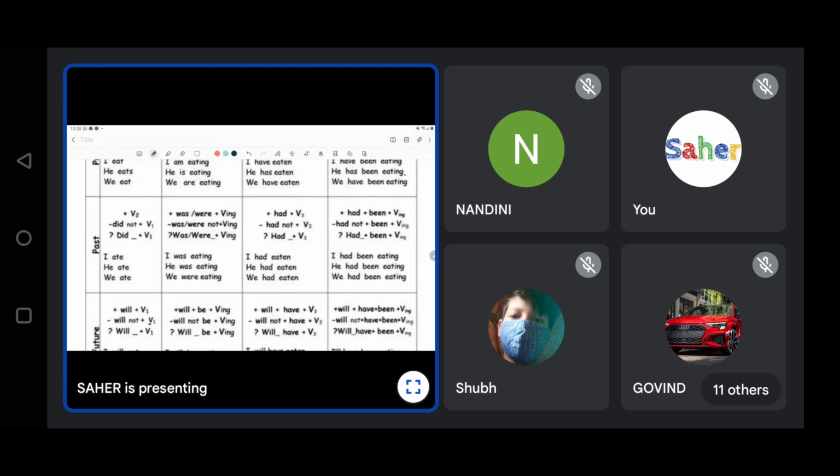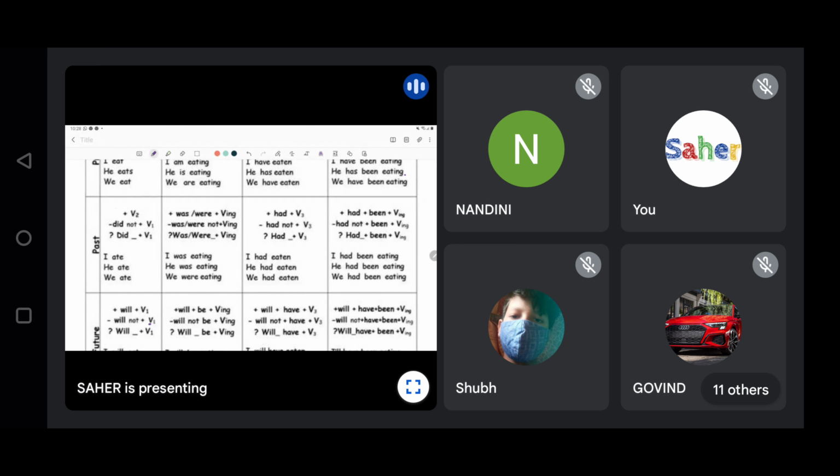Past tense: the syntax is subject plus verb second form. As I told you, ate is the second form of the verb. So: I ate, he ate, and we ate. All three forms are not changing; it is the same whether the subject changes or not. So here ate is considered a non-finite verb. Non-finite, everyone knows, na?